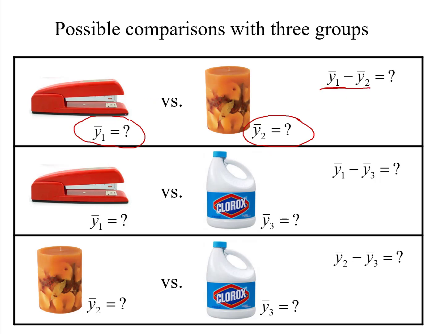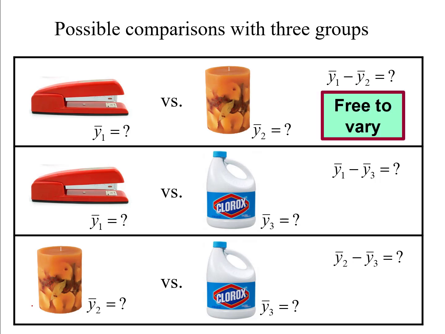The contrast for the control group versus the aromatherapy group, given by the mean for group 1 minus the mean for group 2. That's the size of difference between those two groups. What is that difference? And we'll play this game where I ask it like this. What does that difference have to be? And the answer is, well, it could be anything. There's no right or wrong answer to that. So this difference is free to vary. This is free to be anything. So that contrast could be anything.